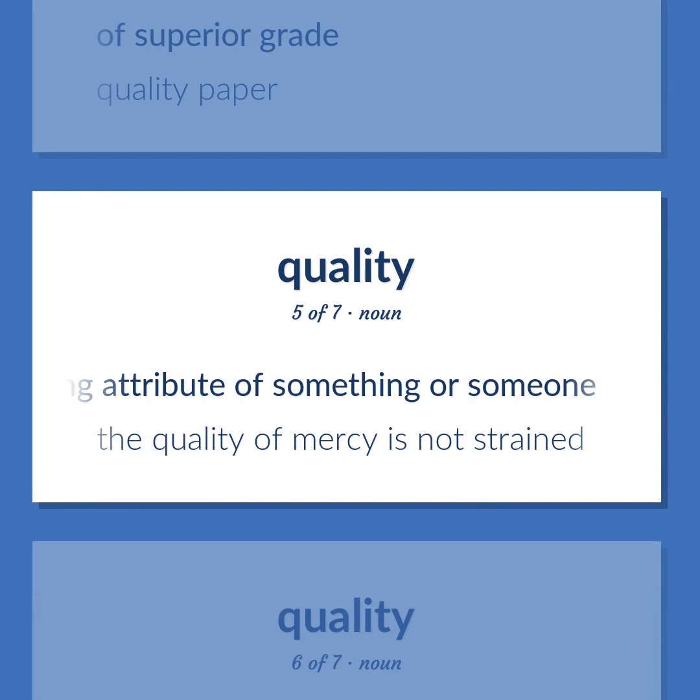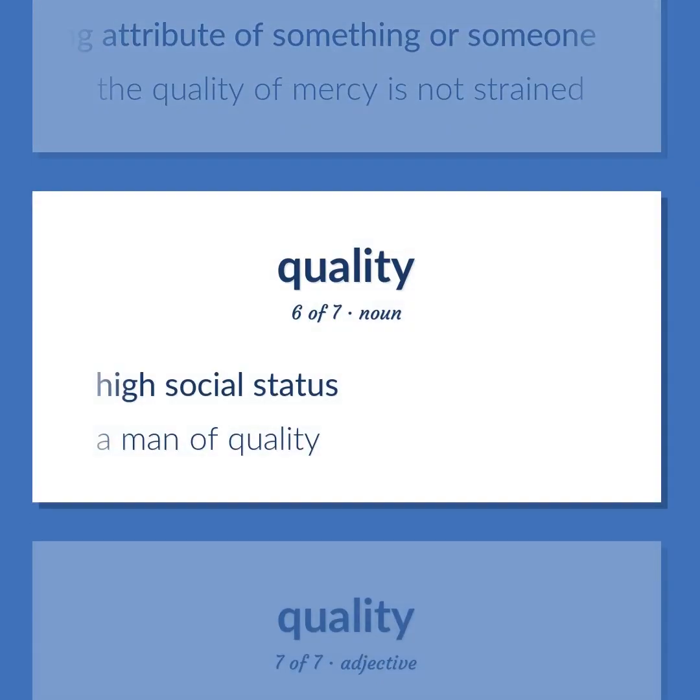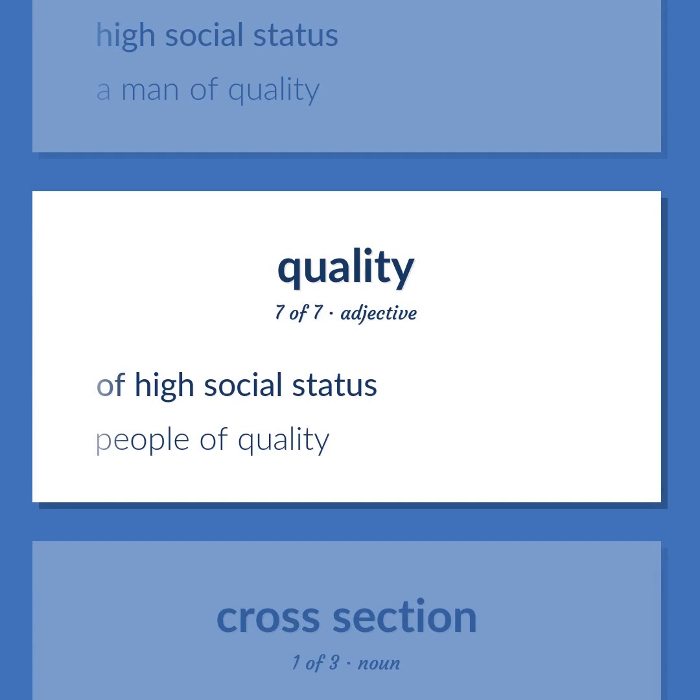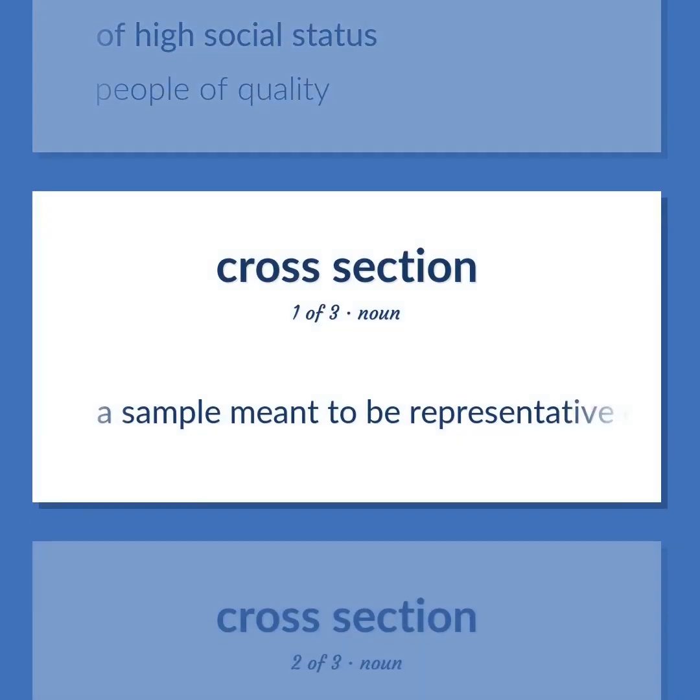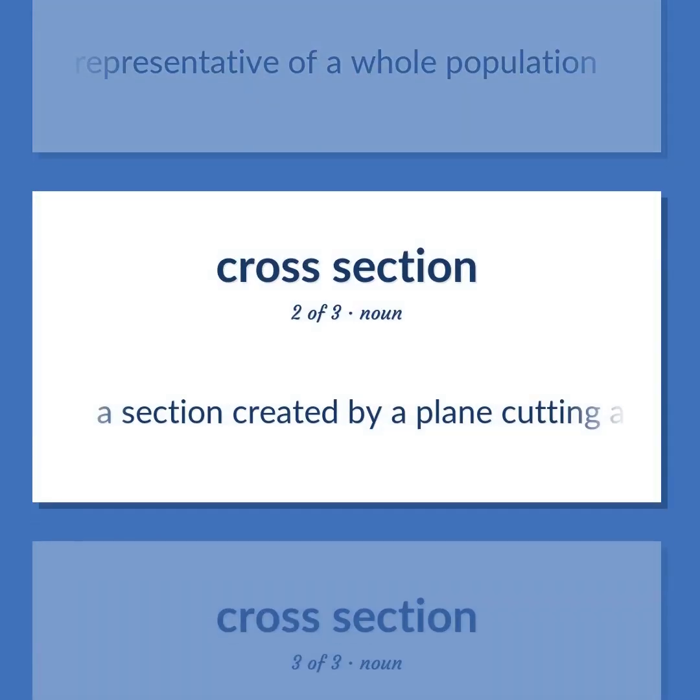The quality of mercy is not strained. High social status. A man of quality. Of high social status. People of quality. A sample meant to be representative of a whole population. A section created by a plane cutting a solid perpendicular to its longest axis.